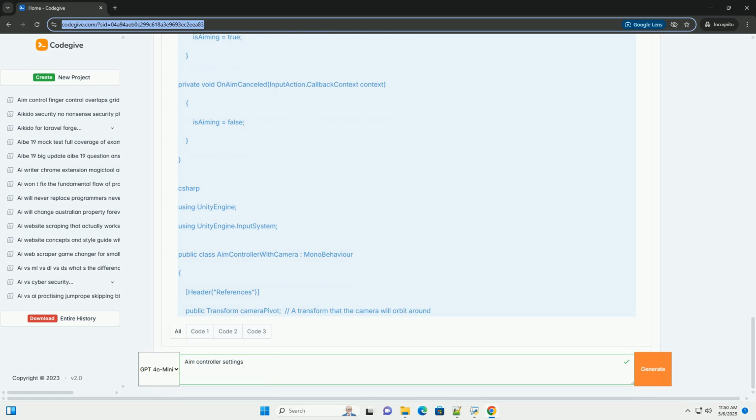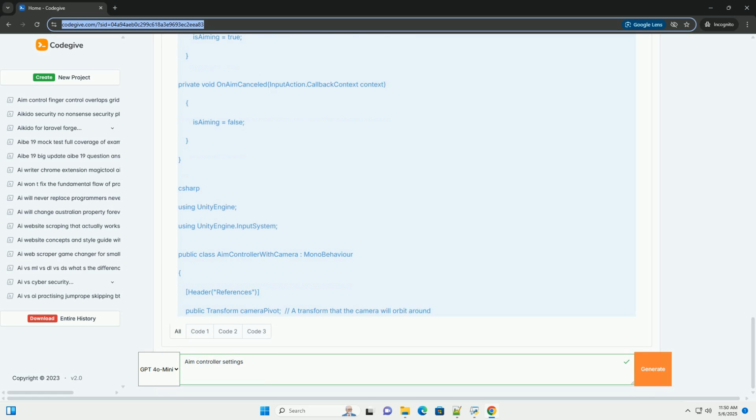5. Adjust the camera distance, aim camera distance, and camera smooth time settings in the inspector to get the desired camera behavior. 6. Run the scene. Press the aim button. The camera should zoom in closer to the character.